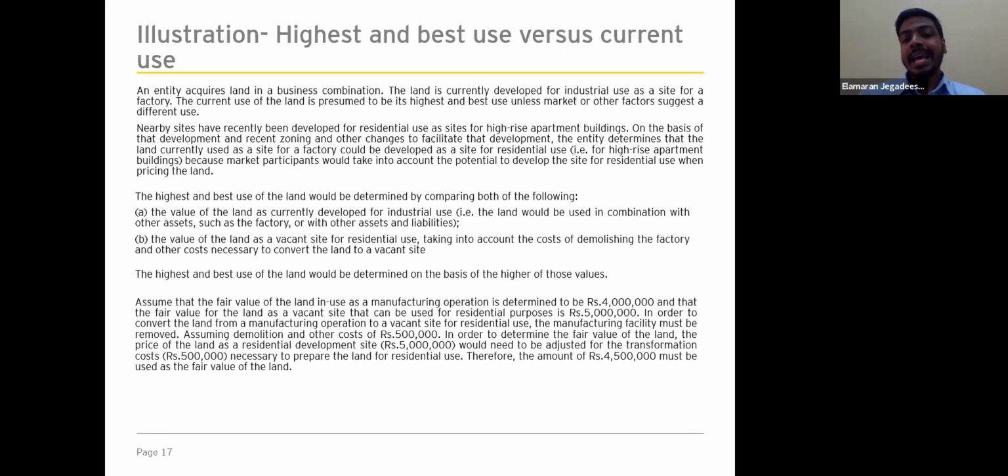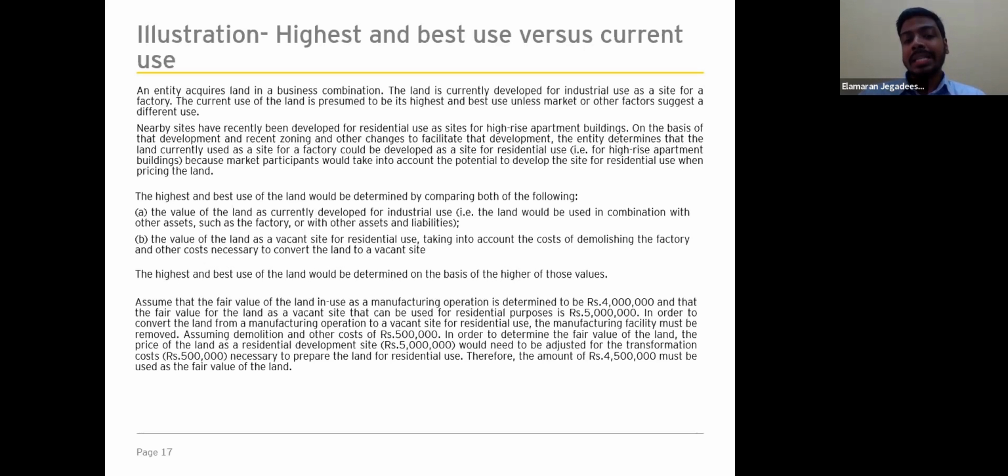So let's assume the value of the land for industrial usage is 4 million, and the valuation of the land for the residential site is 5 million. The case also mentions the cost of demolition and of converting the land into a vacant site, which is 500,000.